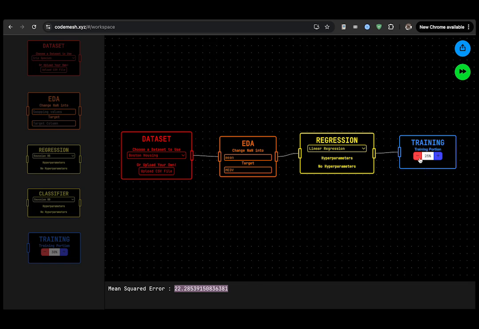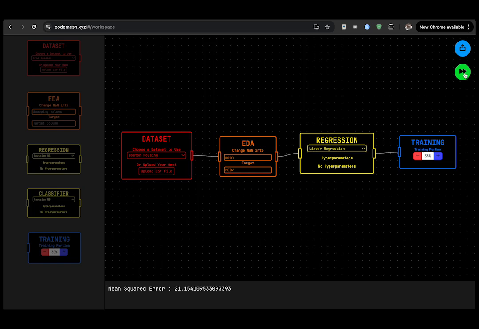So maybe let's decrease it to less than 30, maybe 20. We run it, and we get an even greater error rate here. So we definitely don't want to use a training portion of 20%. So let's try 35 then. Okay, 35 gives us 21.15, which is less than when we use a training portion of 30%, right? So in this case, we can say that the model where we're using a training portion of 35% is the most feasible one. And that's how you're going to use Codemesh to write your own customized AI model.